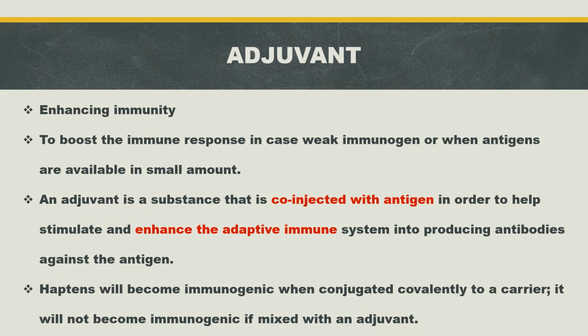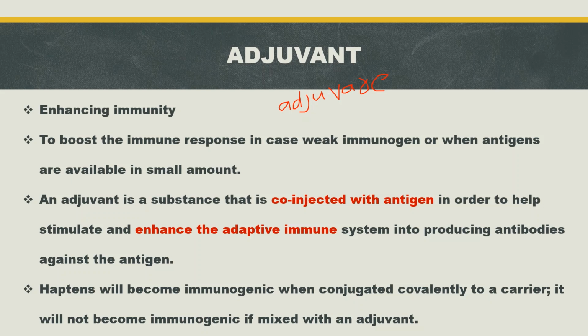Okay, so let's see about adjuvant. Adjuvant, the meaning of adjuvant is to help. Okay, I'll write here adjuvant. The meaning of adjuvant is to help. So the function of adjuvant is to help enhance immunity. That will help the antigen to enhance immunity. So adjuvant is a helper.